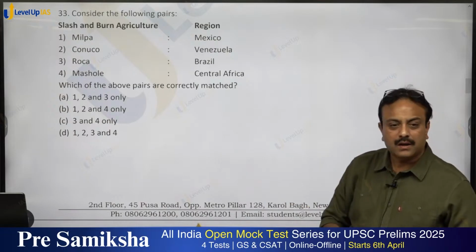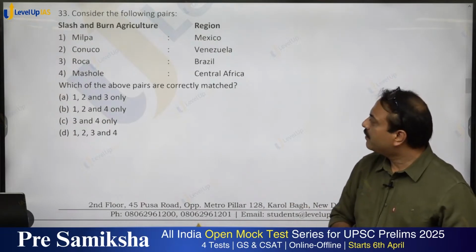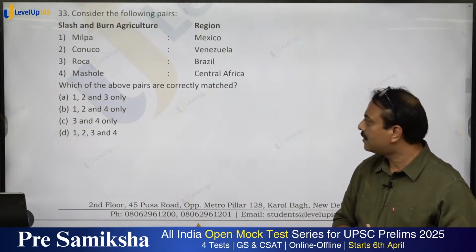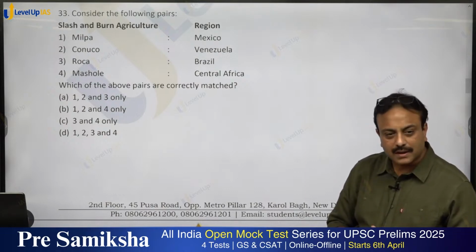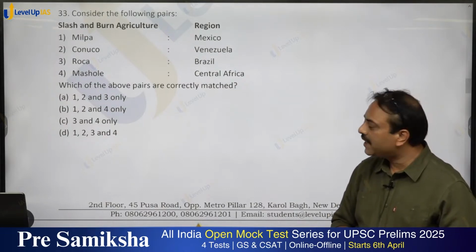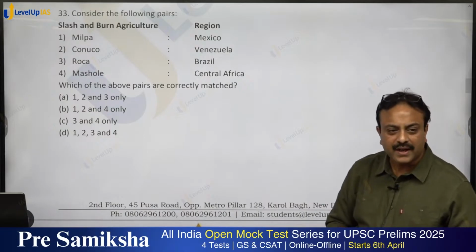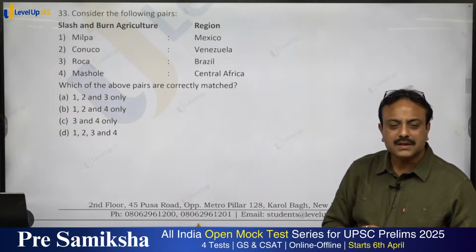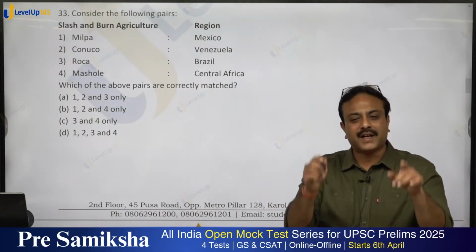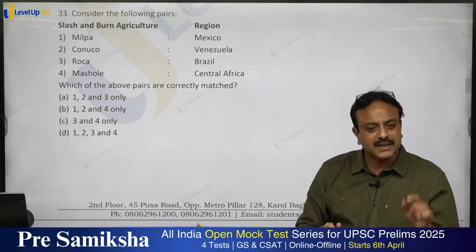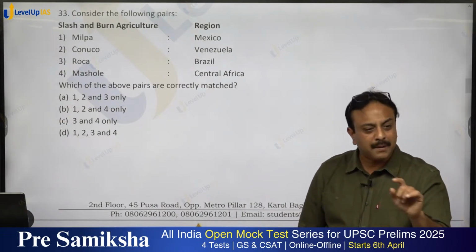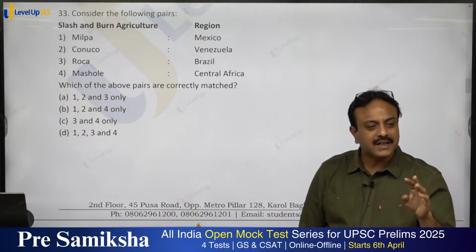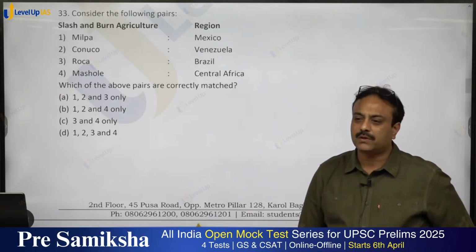Brazil, Roca. Correct. Venezuela, Conuco. Correct. Machole, Central Africa. Correct or not? Correct. Ladang, Malaysia. Yes or no? Ray, Vietnam. All of this is given on a single page of a chapter in NCERT class 10th, and then repeated thrice in class 11th NCERT of Indian Geography.